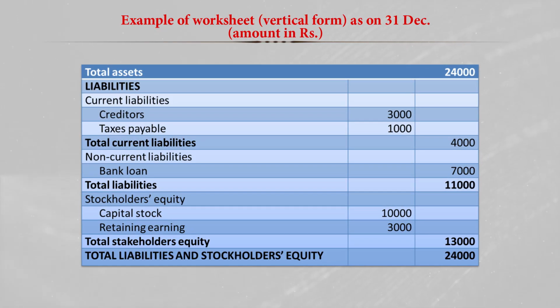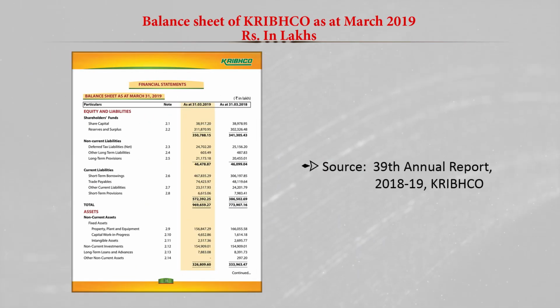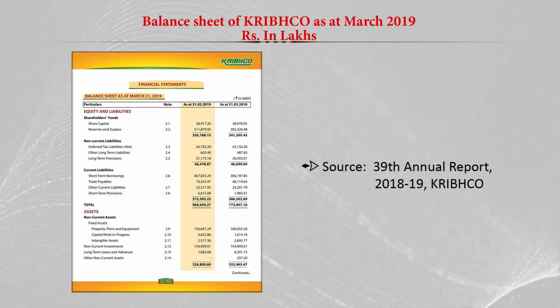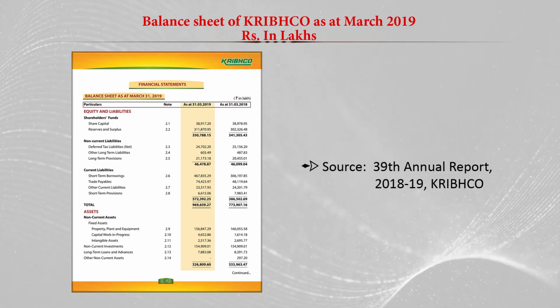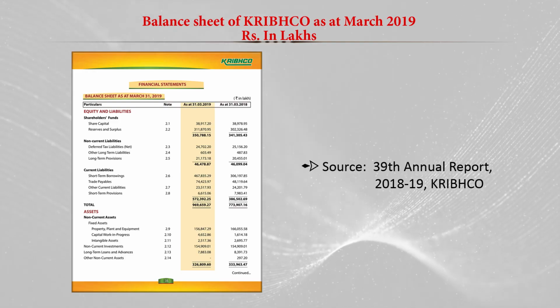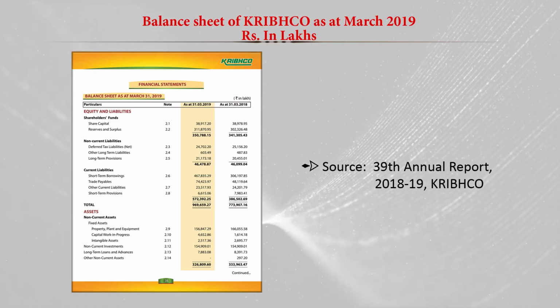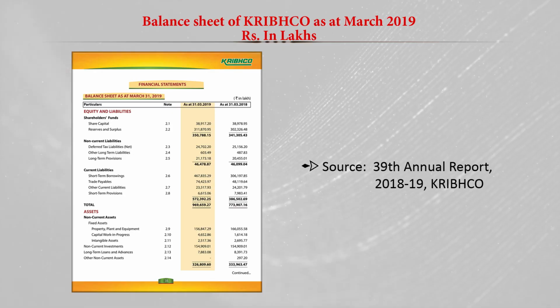Now this is the actual balance sheet of CRIPCO, which is available in the annual report of CRIPCO for the year 2018-19. This is the vertical format of the balance sheet as on March 31st 2019, and here they have used the reverse type.